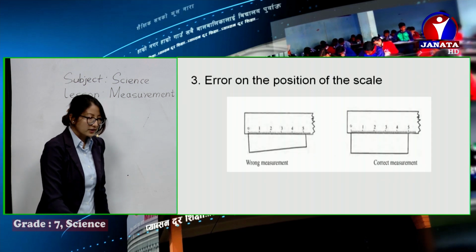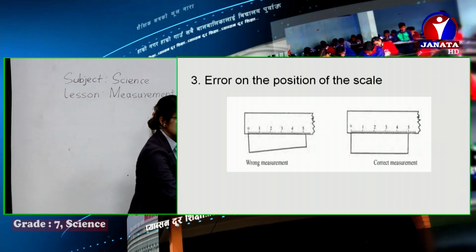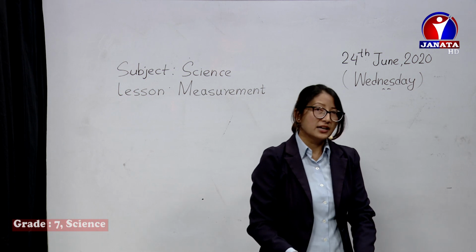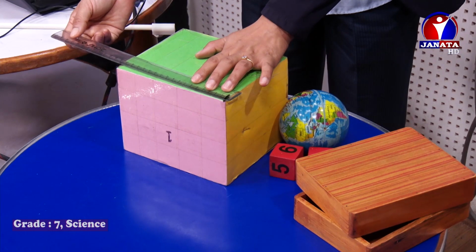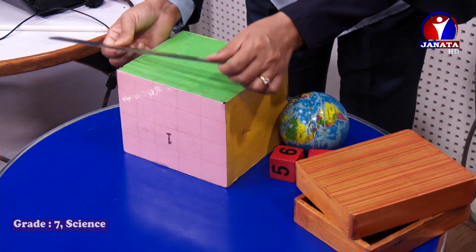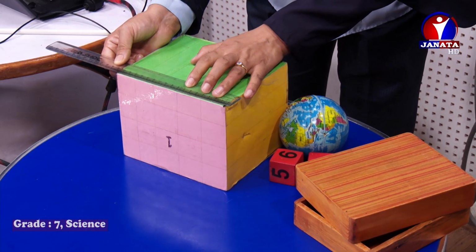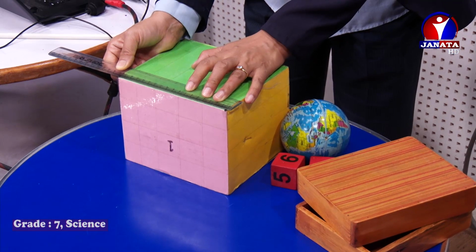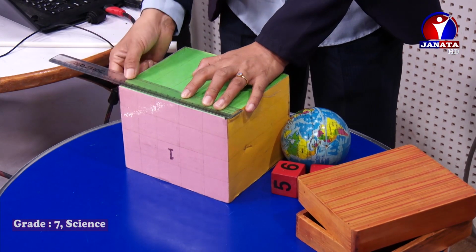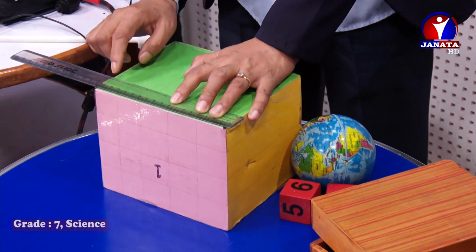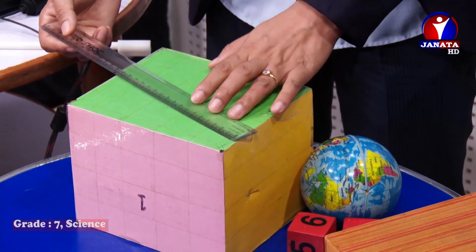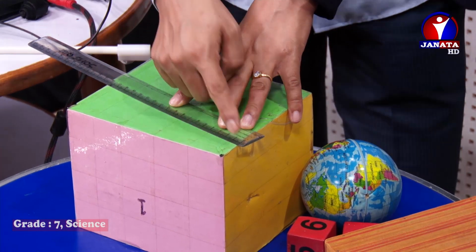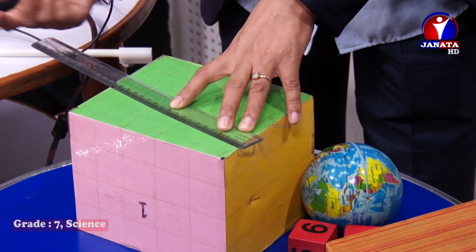And similarly, if you keep the scale in a position like this while measuring the length of the box, if I don't keep it straight, previously I kept it straight like this and I got exactly 17.6 centimeters. Yes, I followed all the rules to be followed here. And now if I measure like this, the length of the box is 18 centimeters.